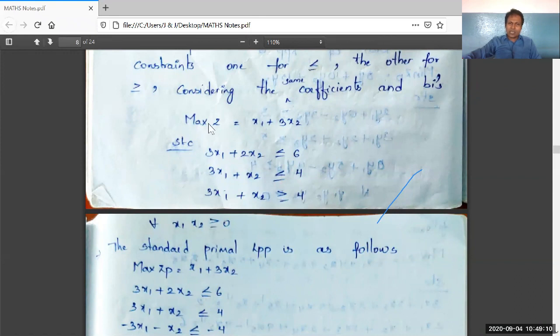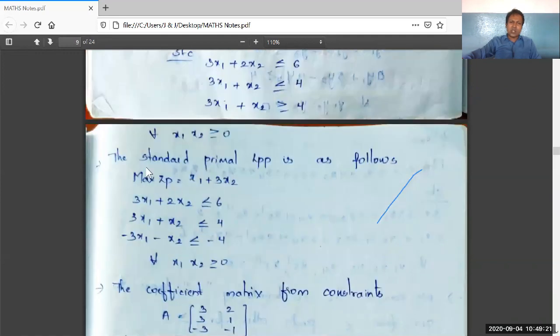with maximum Z, with the constraints less than or equal to and greater than or equal to, as it is a general LPP. So let us convert this general LPP into a standard primal LPP. It is the next step. The standard primal LPP is as follows. Max ZP, this P indicates it is primal LPP. Max ZP is equal to x1 plus 3x2, 3x1 plus 2x2 less than or equal to 6.